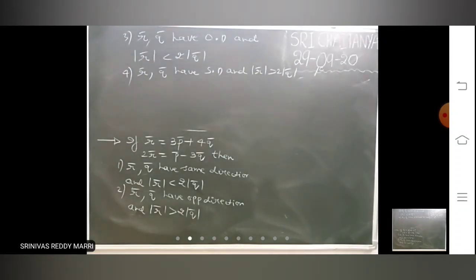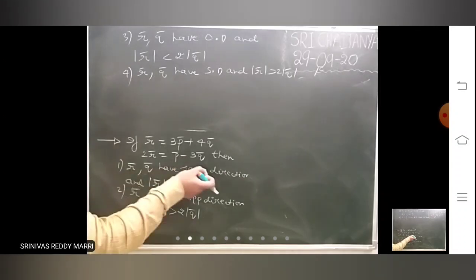The question is given like this. Look at here, this question is regarding r bar and q bar and their directions.